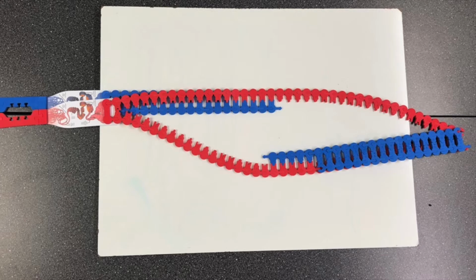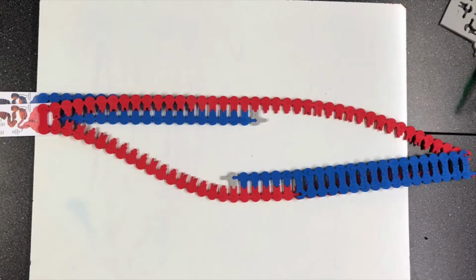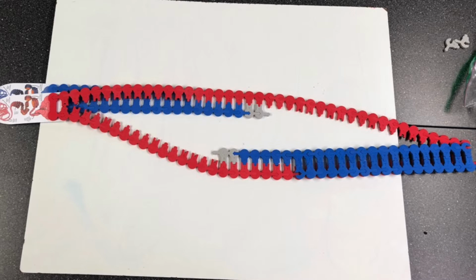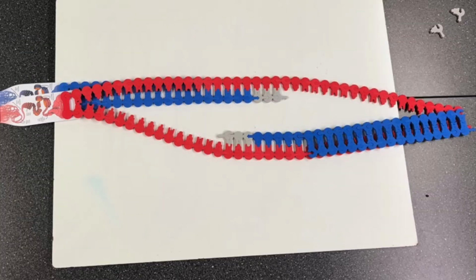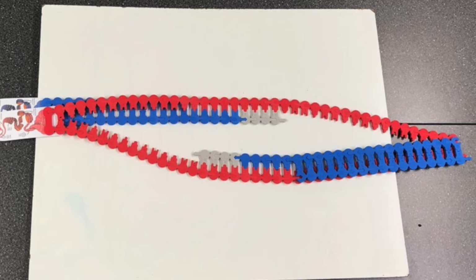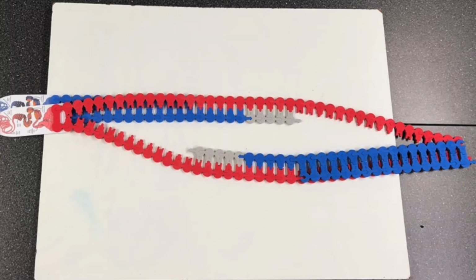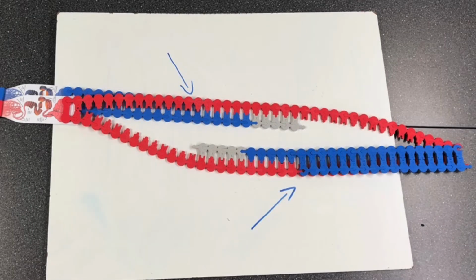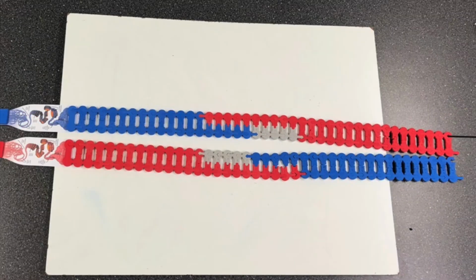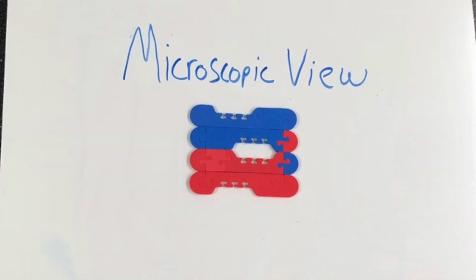Once that happens, DNA polymerase uses the homologous chromosome as the template to fill in the gap, the gray nucleotides. Then single-stranded cuts are made in the chromosome that was used as the template, the red chromosome. And finally, ligase joins the breaks in the DNA to form 2 recombinant chromosomes. And here is homologous recombination on a microscopic level.